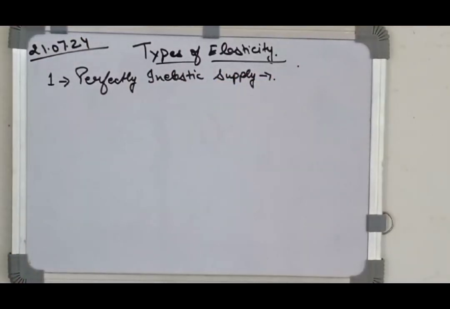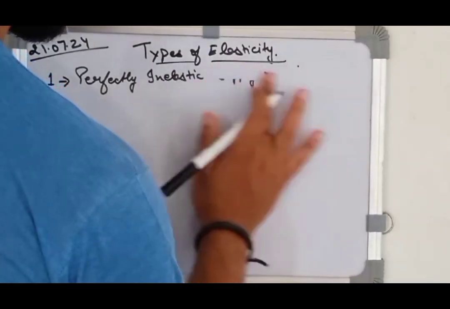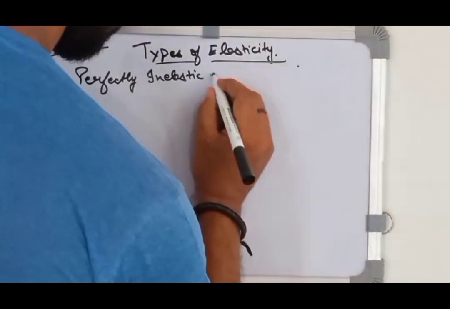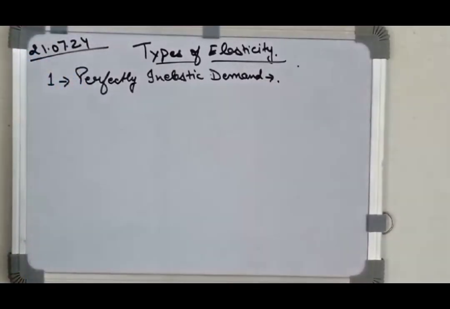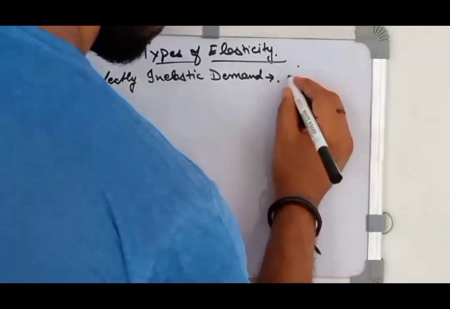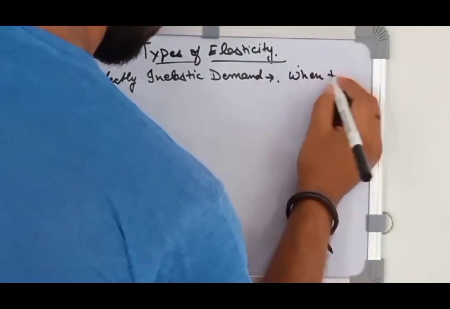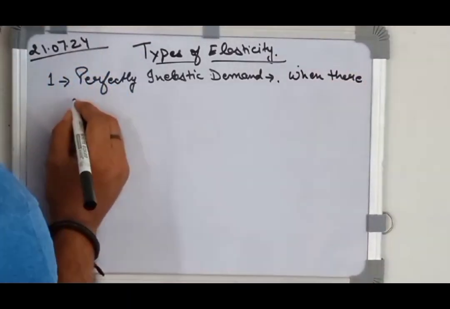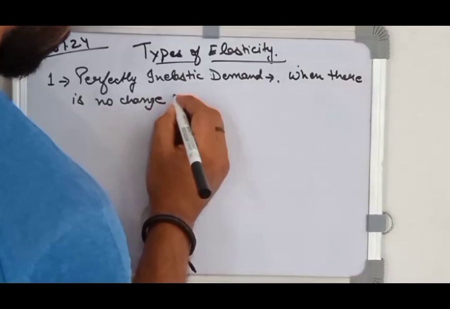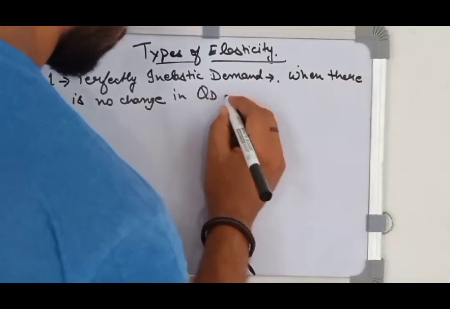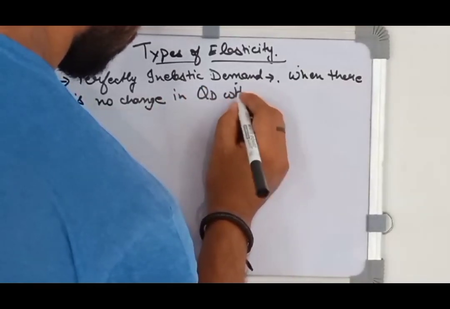This will be demand, not supply. So here we'll correct this. Perfectly inelastic demand. So in this kind of elasticity, we see that when there is no change in quantity demanded as a result of change in price.